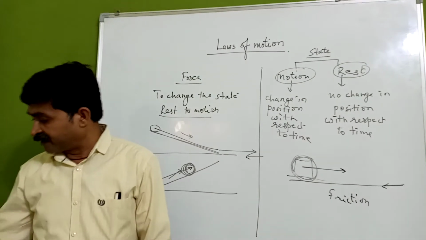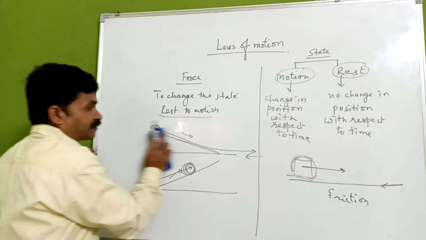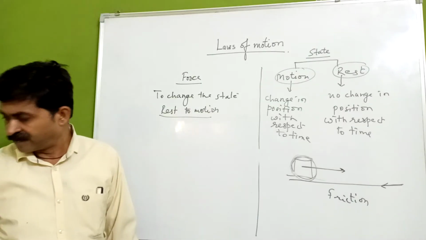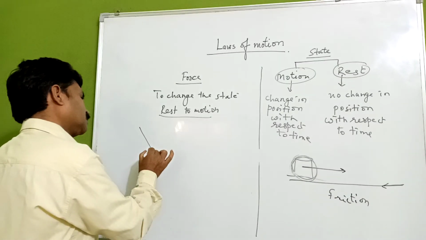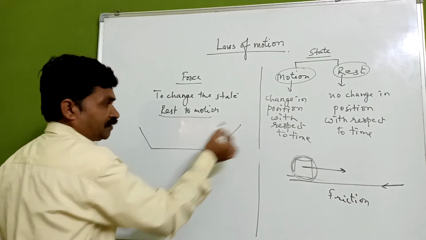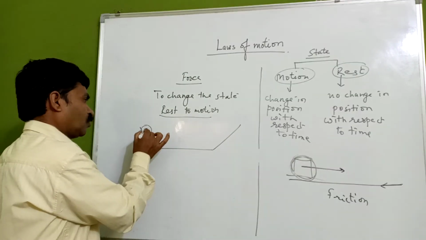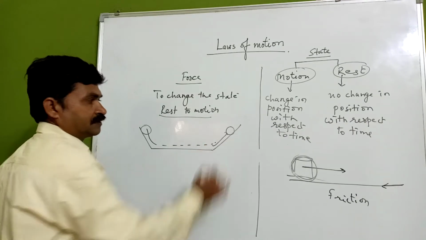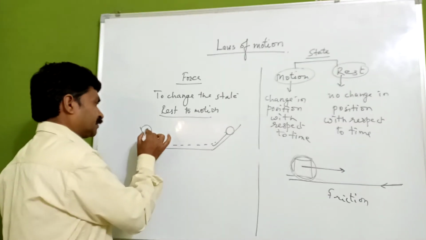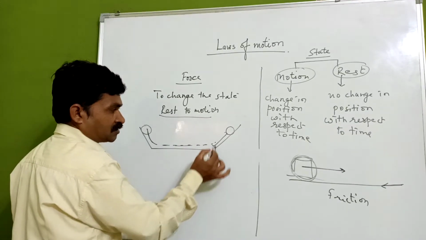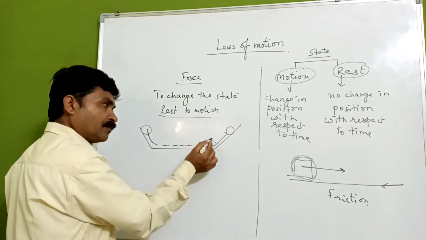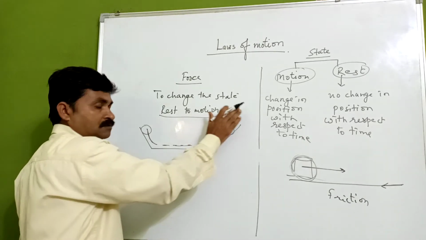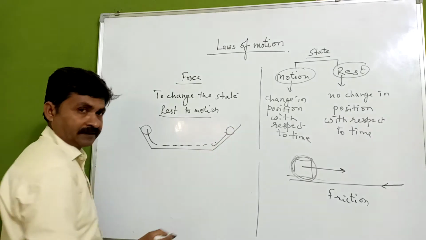Then he did another experiment. He took a movable slope like this, and again he rolled down the ball. The ball came up to a distance. Now it was moving because of the motion. It did not stop here, it went further. It moves upward in this inclined plane.